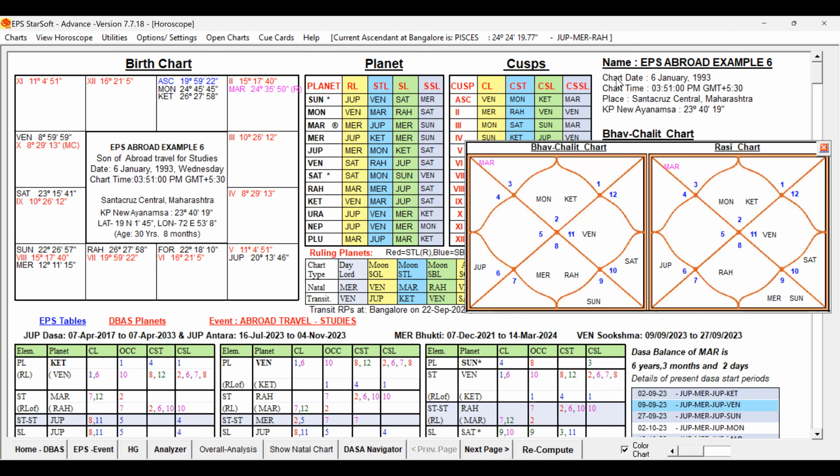Lagna is Taurus, and Lagna Lord Venus is posted in the 10th house. Lagna is occupied by Moon. Moon is third Lord, so the third Lord occupying Lagna, that is good. It is conjoined with Ketu and aspecting Rahu. And Jupiter is 8th Lord and 9th Lord. From the 5th house, it is aspecting the Moon and Ketu. So Jupiter is aspecting the 3rd Lord occupying Lagna.